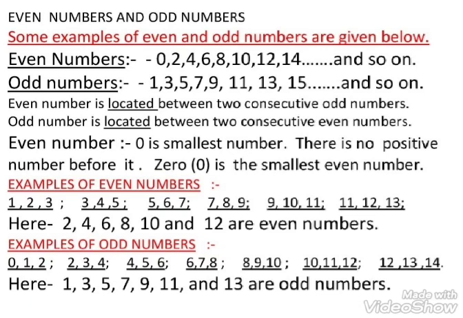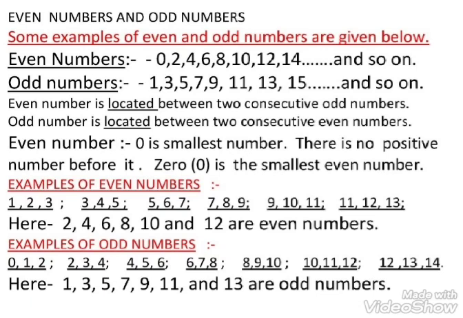Now come to examples of odd numbers: 1, 3, 5, 7, 9, 11, 13, 15 and so on.